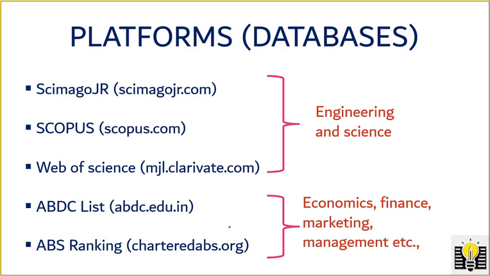So the major platform is Scimago JR. I am giving the website link also. Scopus and Web of Science belong to engineering and sciences. And the ABDC list and ABS ranking belong to economics, finance, marketing, management, etc. So it is purely the management side, economics and finance. The top three platforms will be utilized to ensure the quality and grade of the target journal. Here I am going to give some demonstration using the websites.